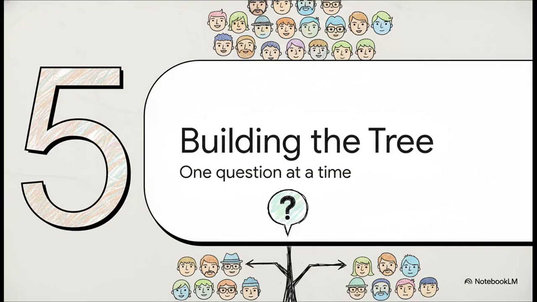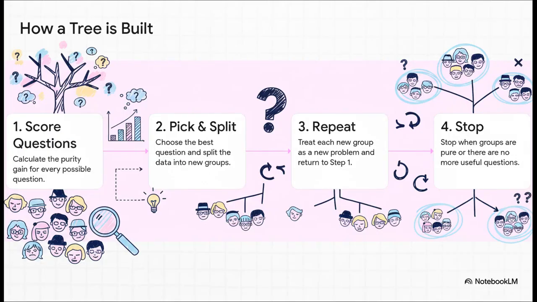So how does the tree actually get built? Well, the algorithm doesn't just do this once and call it a day. It's a repeating process. It asks the best question, it splits the data into new groups, and then it treats each of those new groups like a brand new, smaller game of Guess Who. This is the whole playbook right here. First, it scores all the questions to find the one with the biggest purity gain. Then it picks that winner and splits the data. Next, for each of those new little piles, it starts all over again, asking, okay, for this specific group, what's the smartest question now? And it just keeps branching out, over and over, until the groups are basically pure or it just runs out of useful questions to ask.